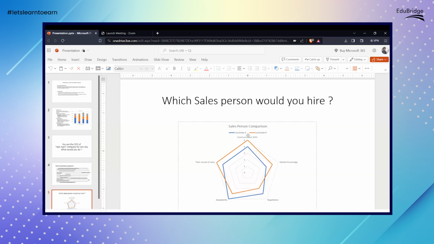We have two candidates, candidate A and candidate B, and five skills on which we are judging them: communication skill, market knowledge, negotiation, adaptability, and track record of sales. Tell me, which one would you like to hire, candidate A or candidate B, for our FMCG company?